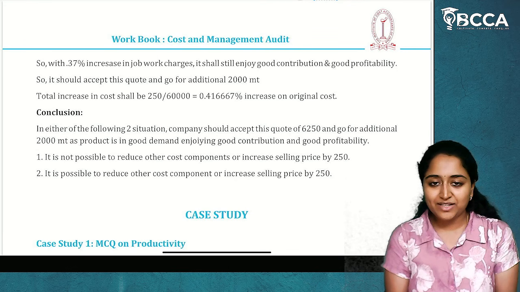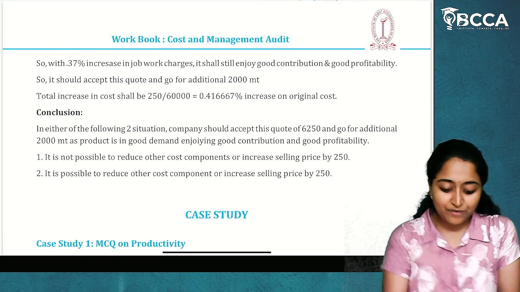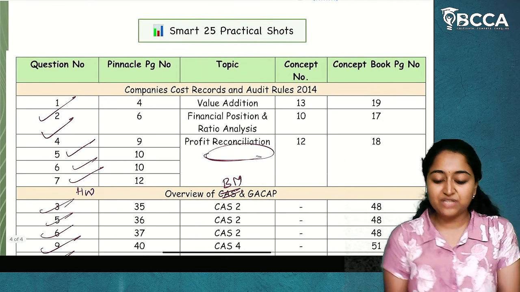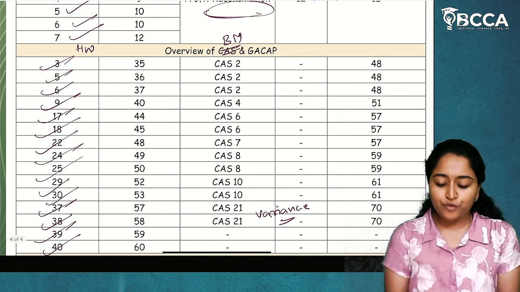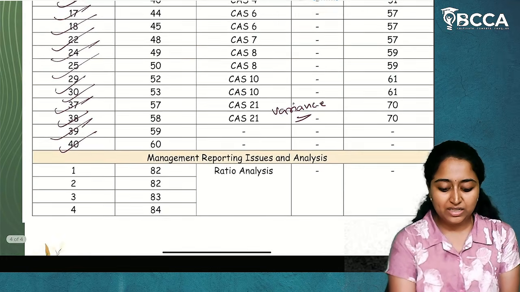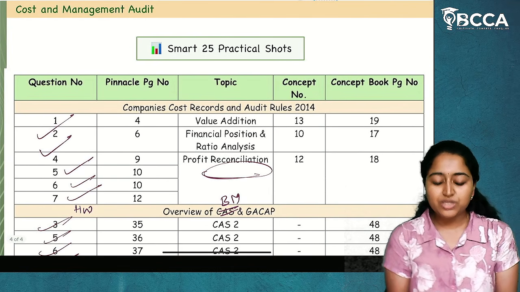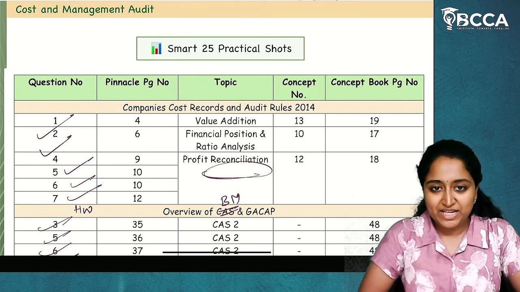So even if a practical question is asked, you can rely on whatever first 2 questions we have told. Companies Cost Records and Audit Rules 2014 and overview of CAS and GAAP. These questions are there, and this is what our material has given us. So these questions are more than enough for the preparation of the upcoming June 2025 examination.